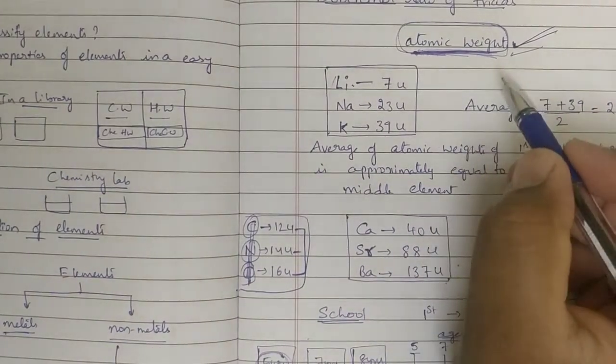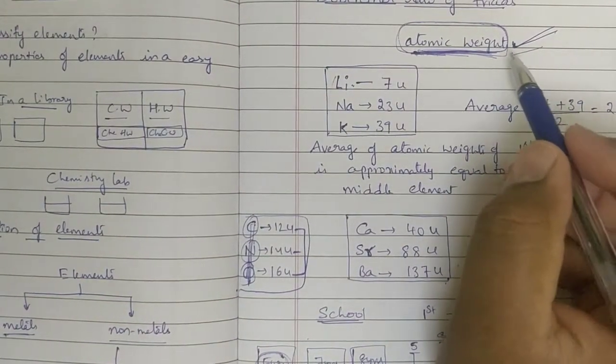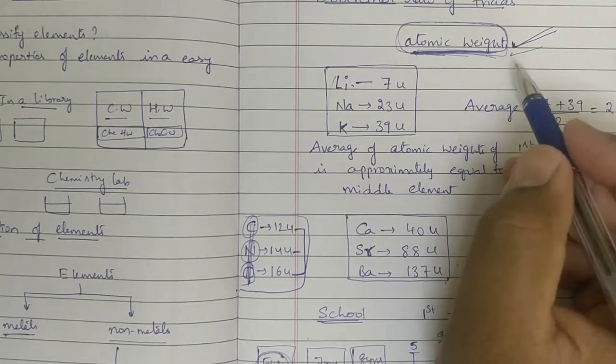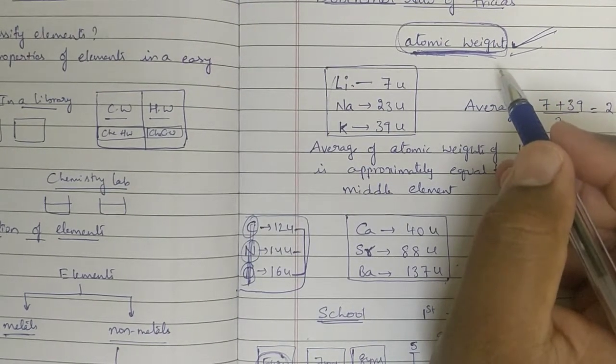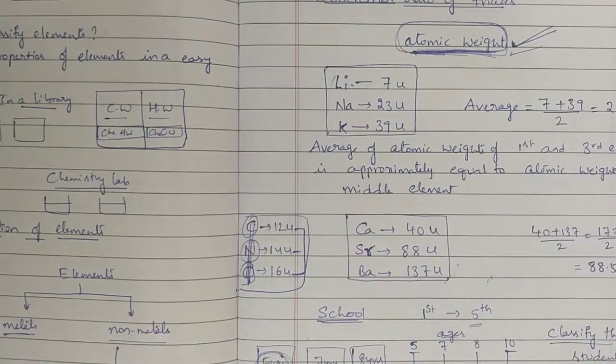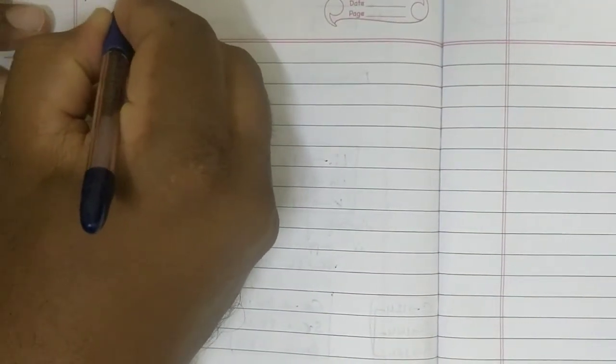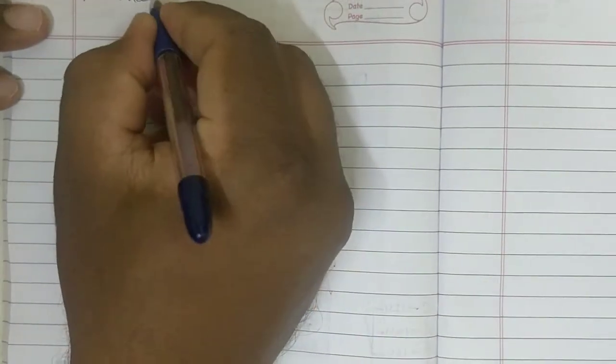From Dobereiner's law of triads, we understood that we need to consider one basic property to classify the elements. And what is the next theory? That is given by Newland. The theory name is Newland's law of octaves.